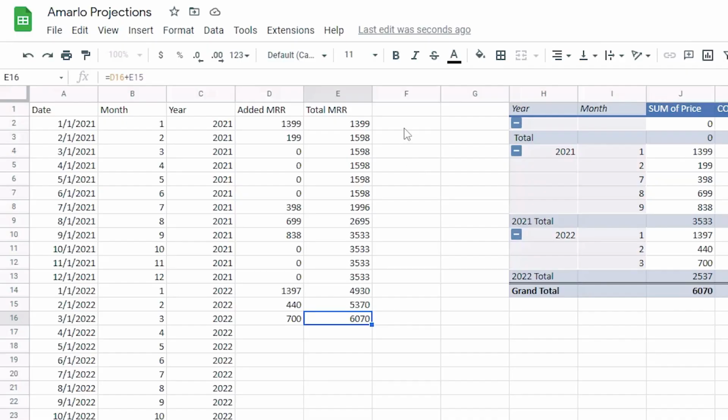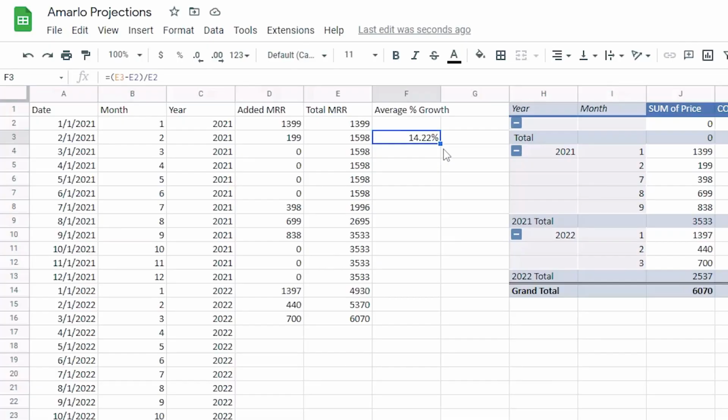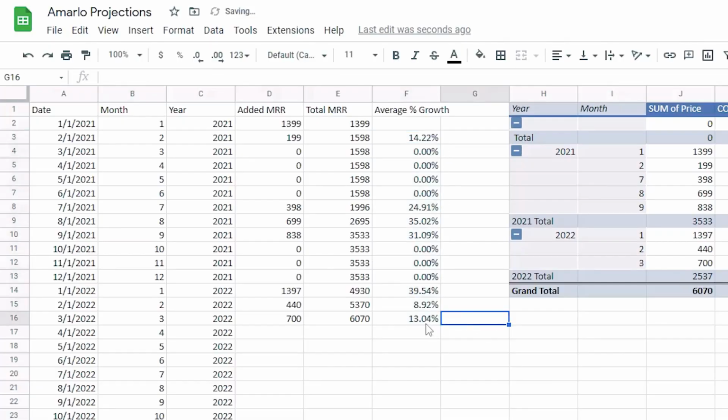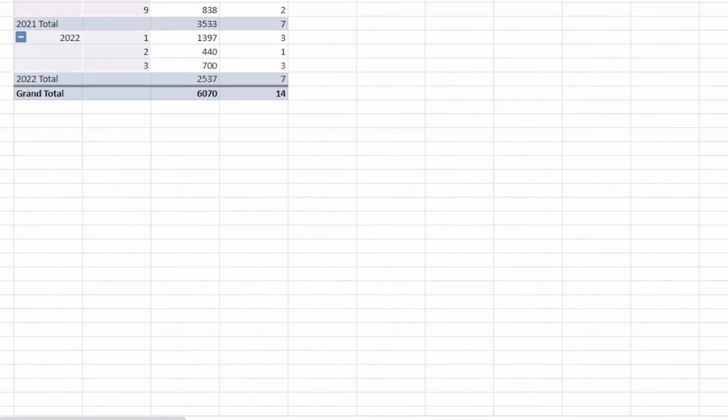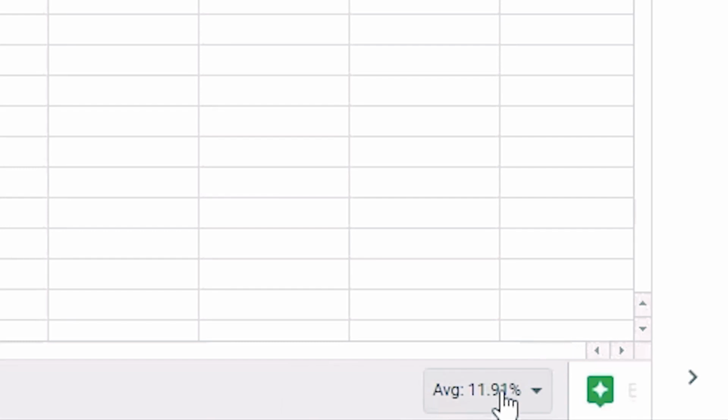So let's take a look at an average percentage in MRR growth. And we're going to say February MRR, total monthly recurring revenue, minus January total monthly recurring revenue, divided by January total monthly recurring revenue. And that's going to give us a percentage to see how much we grew from January to February. So our total MRR grew by 14.22%. Great. Let's drag this formula down and we'll see that we have an average growth rate here of 11.91%.